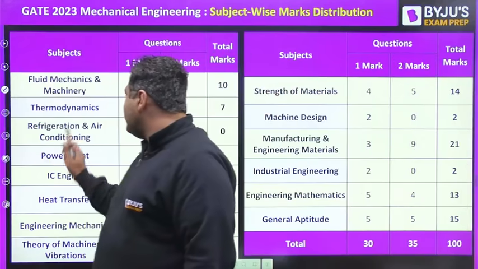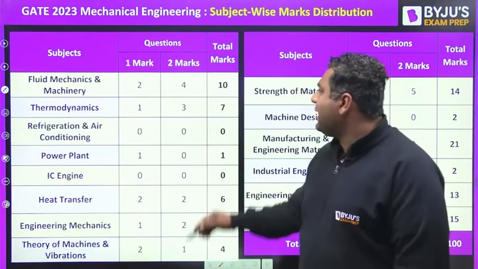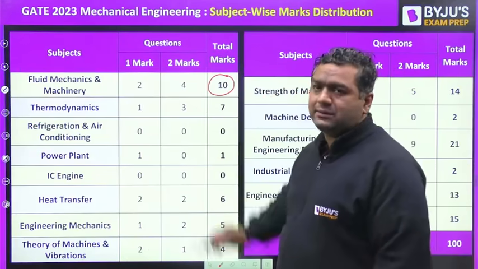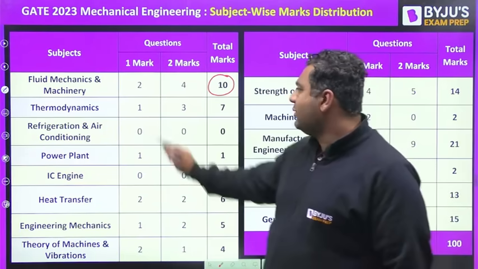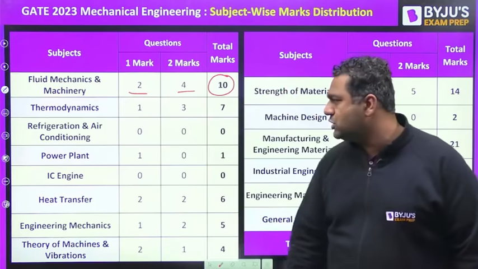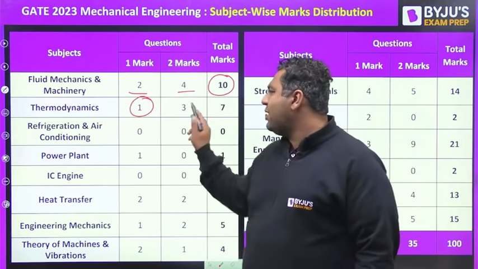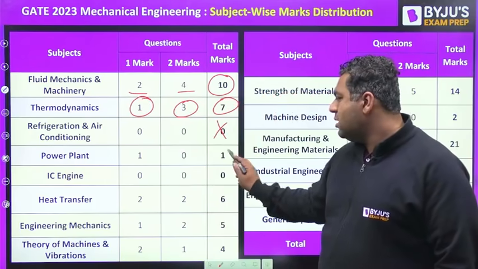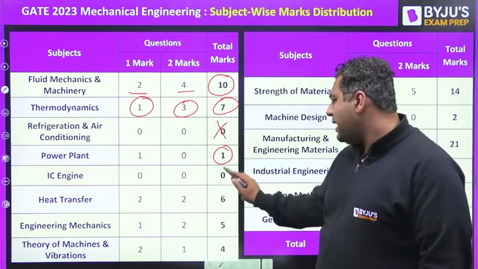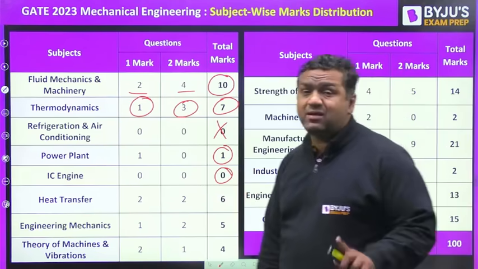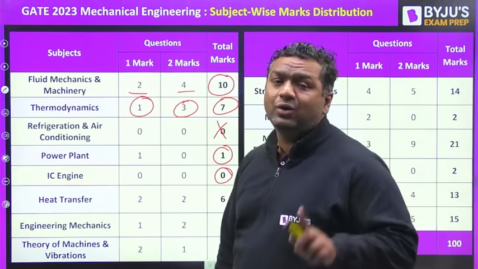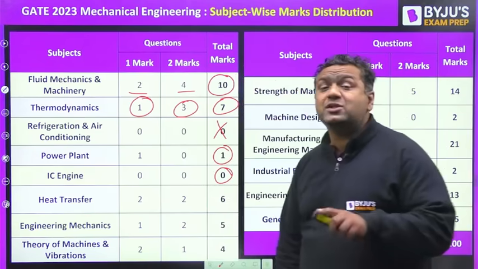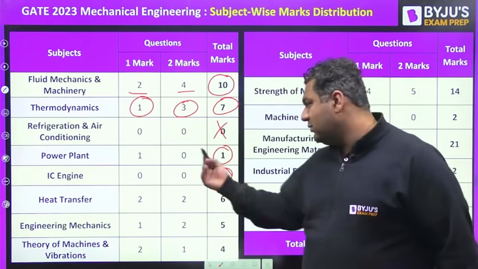Here we have the subject wise weightage. For fluid mechanics, the weightage was 10 marks, yes, including fluid machinery. You can see 2 one-mark and 4 two-mark questions were there. For thermodynamics, 1 one-mark and 3 two-mark questions, 7 marks was the weightage. No question from RAC. Power plant, 1 mark. IC engine, 0 marks. So this year applications were not much asked. Generally applications are there for 3 to 5 marks. Here it was very less.